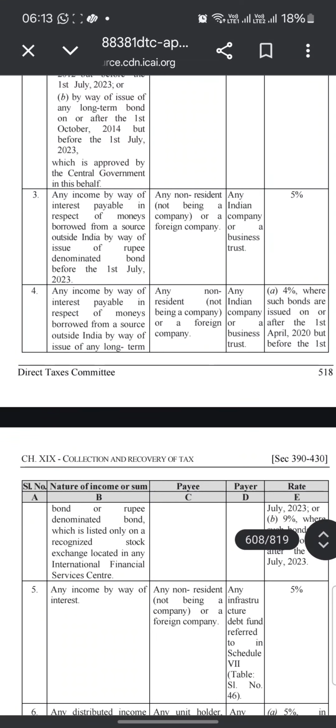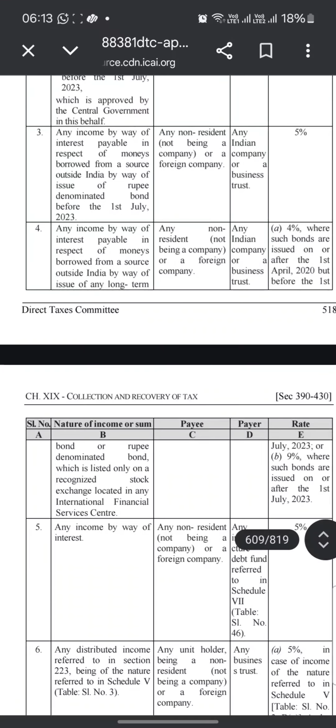Any income by way of interest payable in respect of the monies borrowed from a source outside India by way of issue of rupee denominated bonds before 1st April 2023. Any non-resident, not being a company or a foreign company, any Indian company or a business trust, 5%.